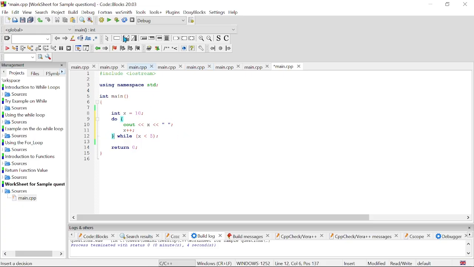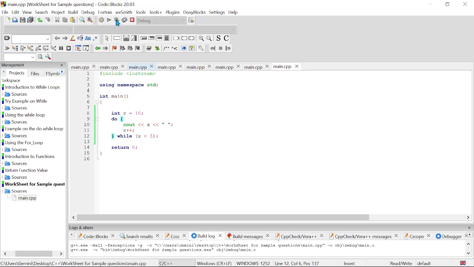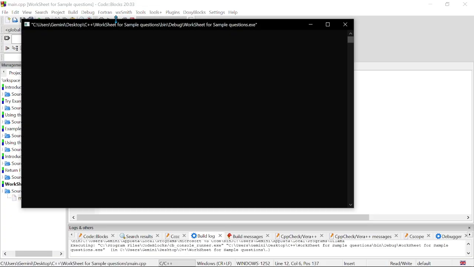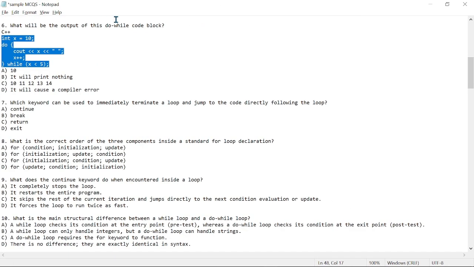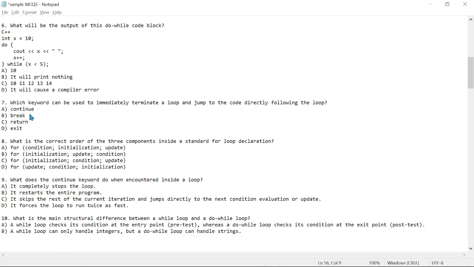All right, so let's run this and we expect to see 10 printed, right? So let's go to the next question we have. Which keyword can be used to immediately terminate a loop and jump to the code directly following the loop? So this right here is going to be our break keyword, right? So what is this actually doing?